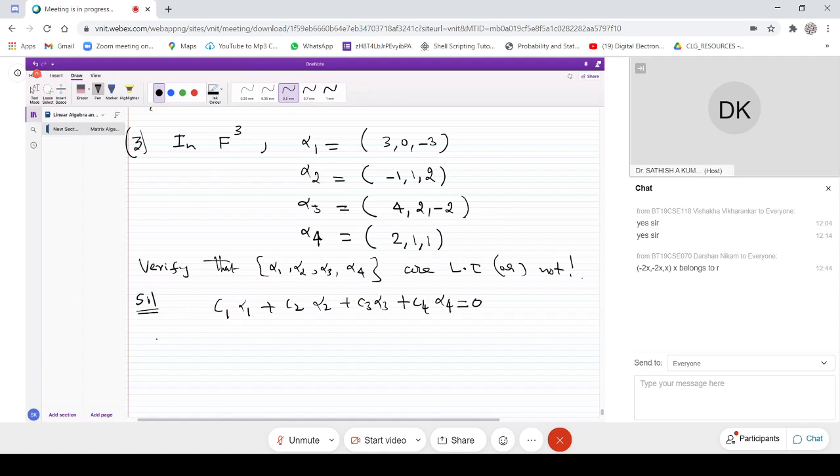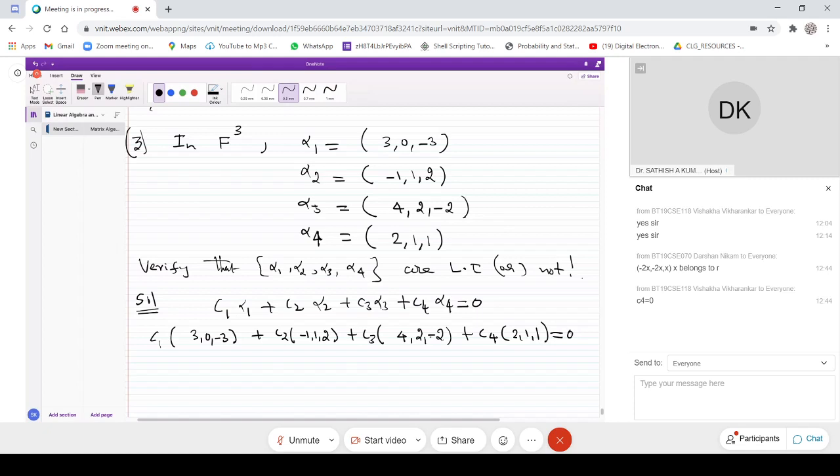So from that I can have c1 times (3, 0, minus 3) plus c2 times (minus 1, 1, 2), plus c3 times (4, 2, minus 2), plus c4 times (2, 1, 1) equal to 0.